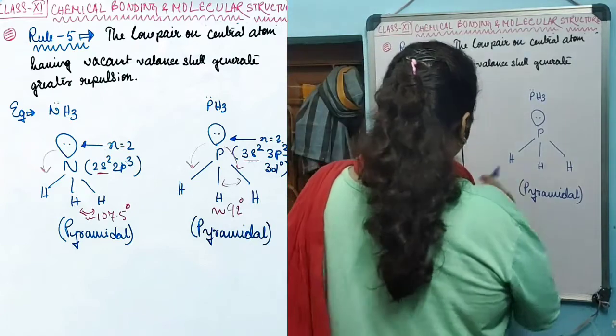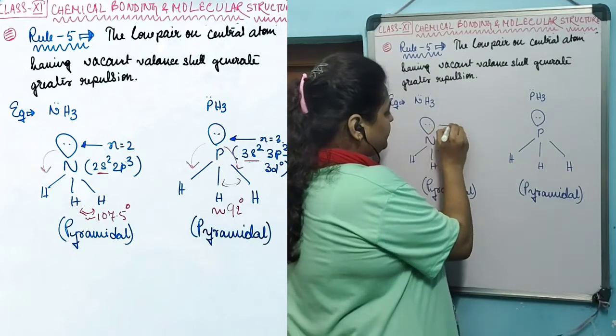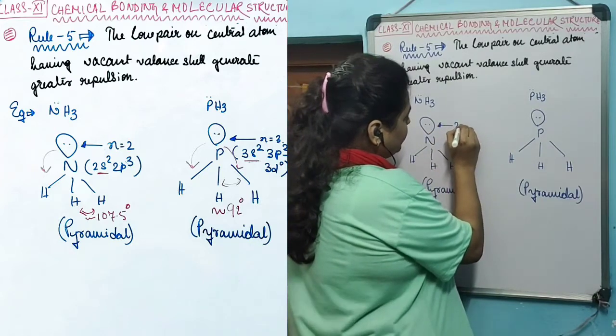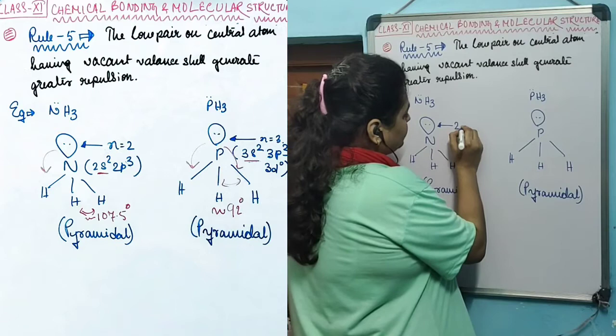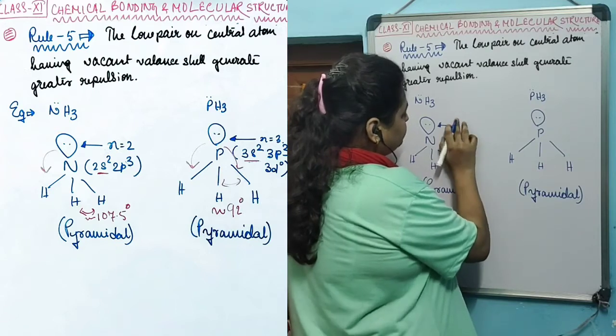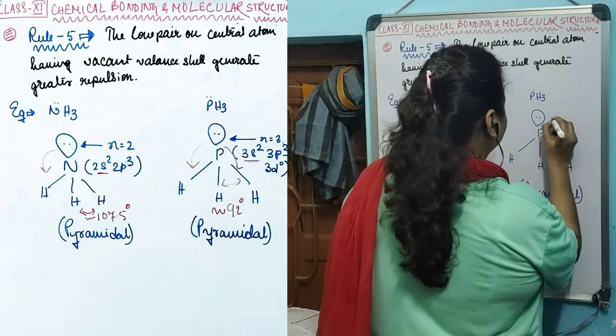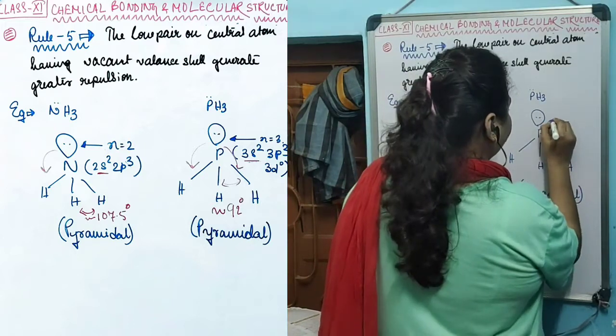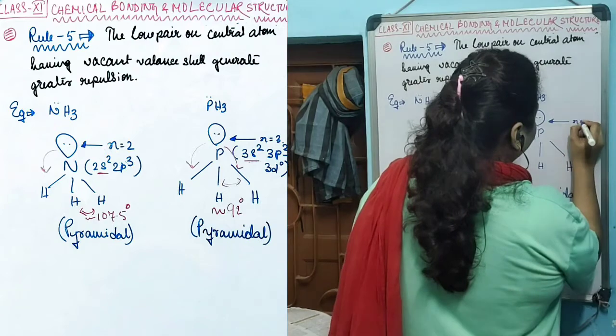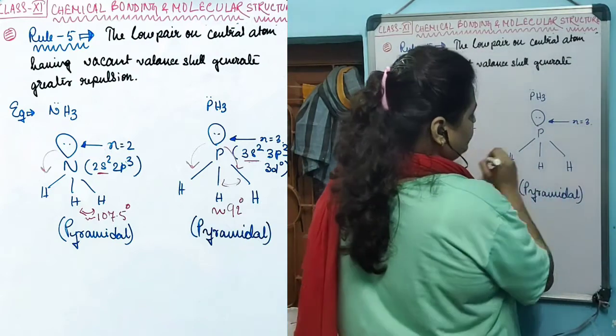Now the difference between these two is that the lone pair of nitrogen is in the 2s, the second energy level, and this lone pair on the central atom phosphorus is in the third energy level.